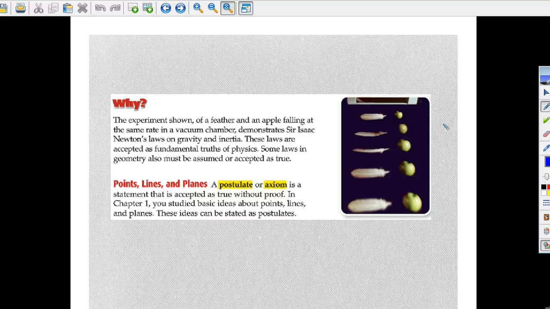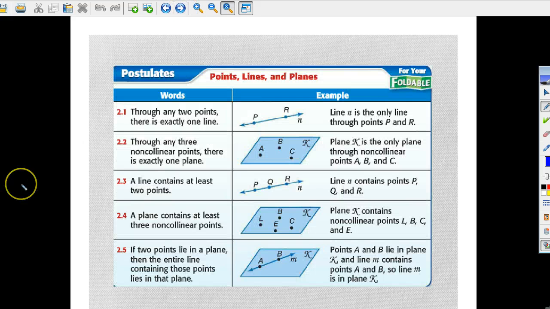Points, lines, and planes. A postulate or axiom is a statement that is accepted as true without proof. In Chapter 1, you studied basic ideas about points, lines, and planes. These ideas can be stated as postulates. So here is a clip from your textbook of the postulates; you'll use all of these to do proofs.